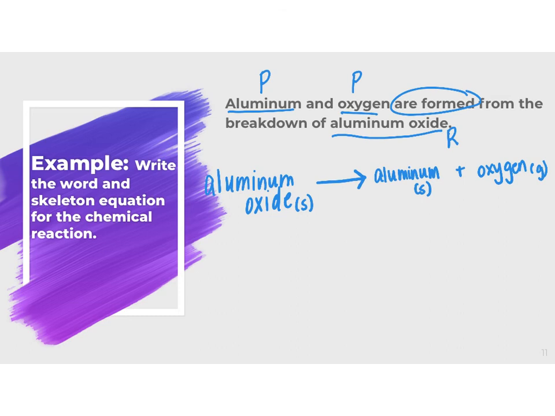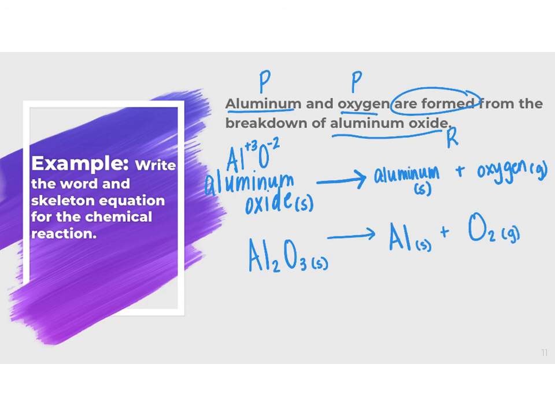Now from there, I'm going to make my skeleton or my formula equation. Aluminum oxide, again, as we said, was an ionic compound, so I'm thinking in terms of charges. Aluminum, remember, had a +3 charge, where oxygen has a -2 charge. So to make the formula, it is Al2O3. And then aluminum is a metal. It's a pure element just by itself. And oxygen is also one of those diatomic elements, so when I write the formula for oxygen, I have to make sure to put my subscript of 2.